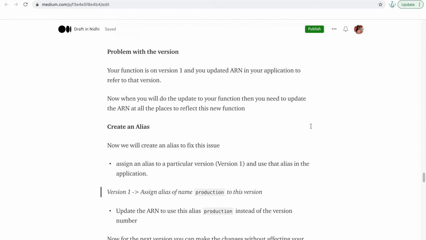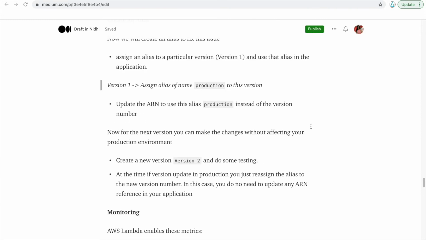Now when you do an update, you need to update that ARN at all places to reflect the new function. I've created version 2, so I need to update that in all the applications wherever I am referring to this AWS Lambda function. To fix this issue, we can create an alias. So how will an alias help you?